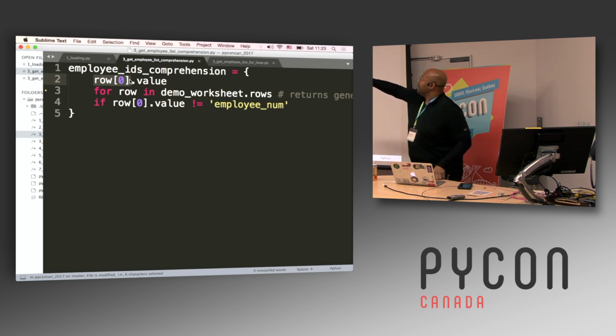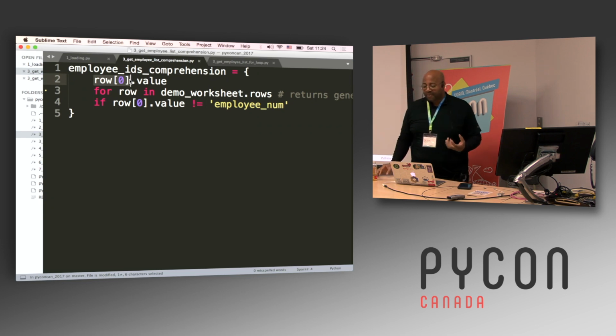So that's what I'm doing here. Row index 0 represents a cell, dot value, so I'm getting the value from that cell. I want that value for every row in demo worksheet.rows that's coming out of this generator object, if that value doesn't equal employee number.